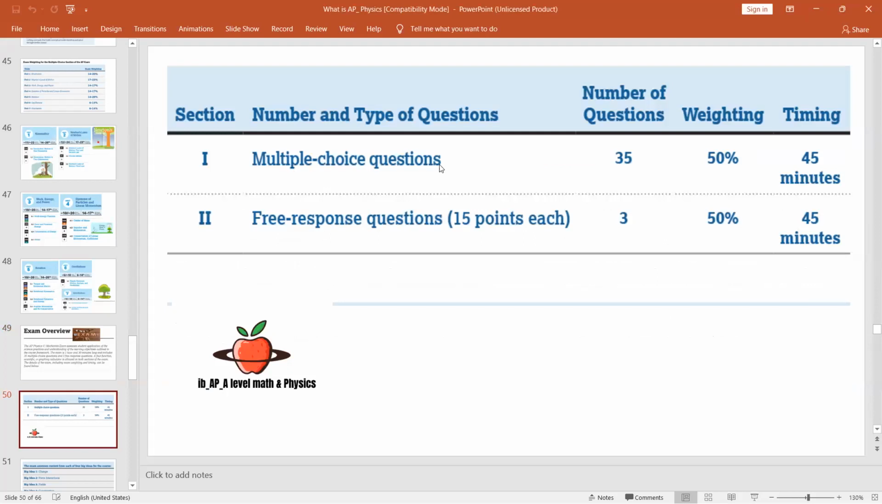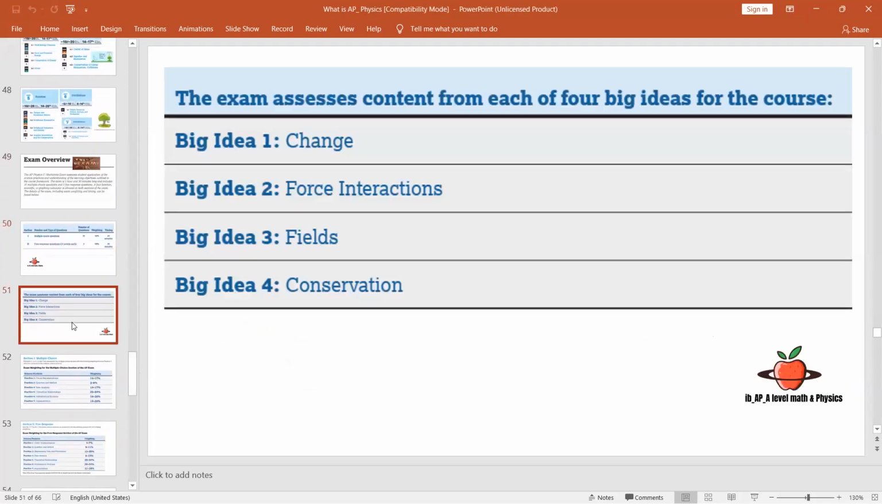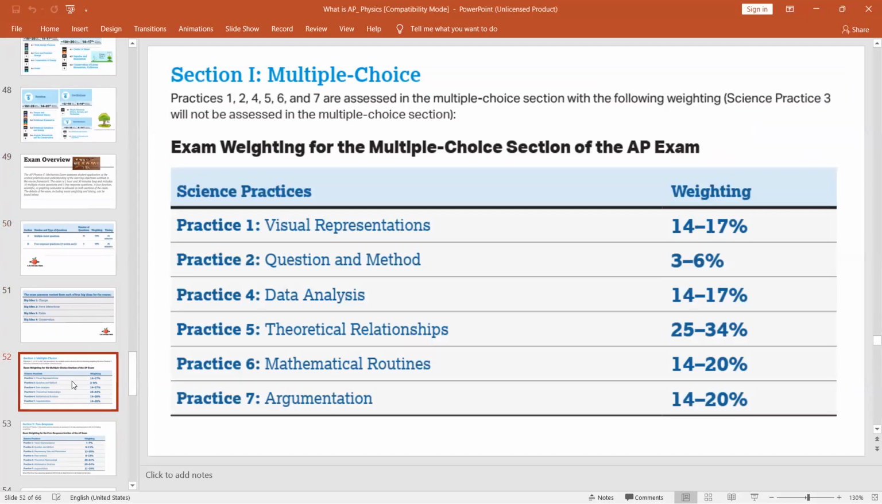So as we have discussed, multiple choice questions, you have 35. The weightage is 50%, timing 45 minutes. Free response questions, 15 points each. 3 questions will be there, weightage 50% and 45 minutes. The 4 big ideas will be assessed through these exams: change, force interactions, fields, and conservations.